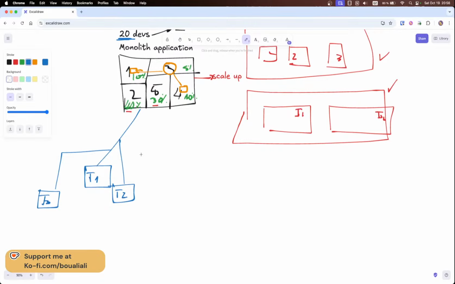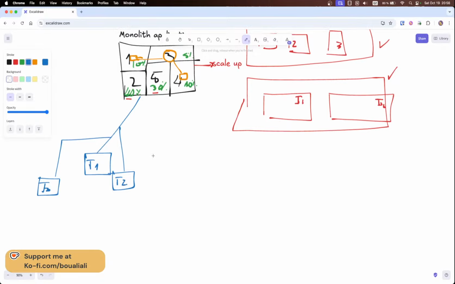Another reason for using microservices, speaking in a global way: when we move to a microservices architecture, team 1 can use Java for the code, team 2 can use, for example, PHP, team 3 something else, and so forth.